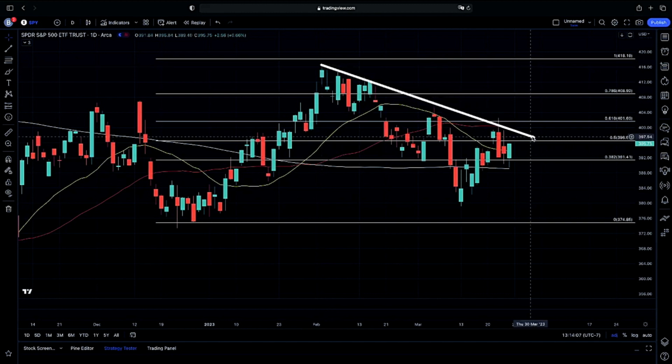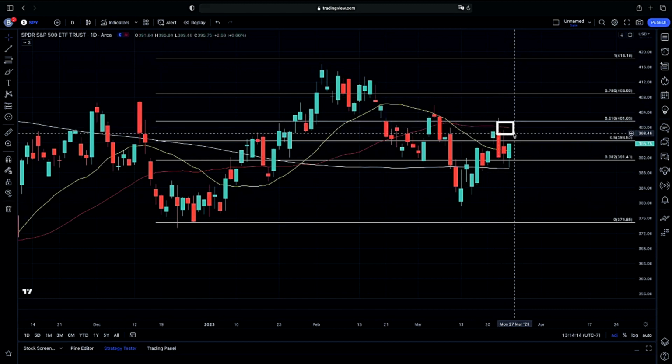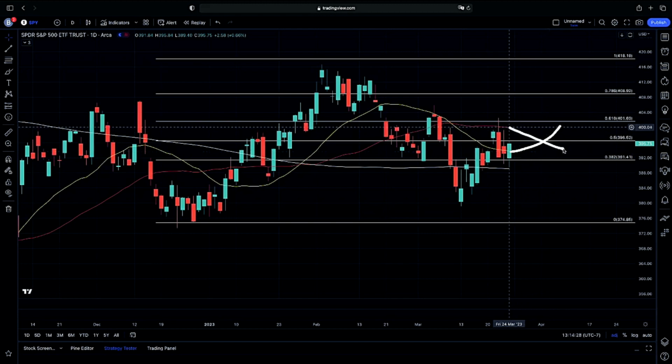looking out for. Again, we did have a spike. We had a continuation on lower. We also had a rejection here just the very next day, on Thursday, and then now looking to see if we will possibly continue on above our 0.5 fib. If we are going to possibly continue on higher, we need to start respecting our 20-day to the upside. That will be that possible bullish momentum and what we're looking for going into this next week.